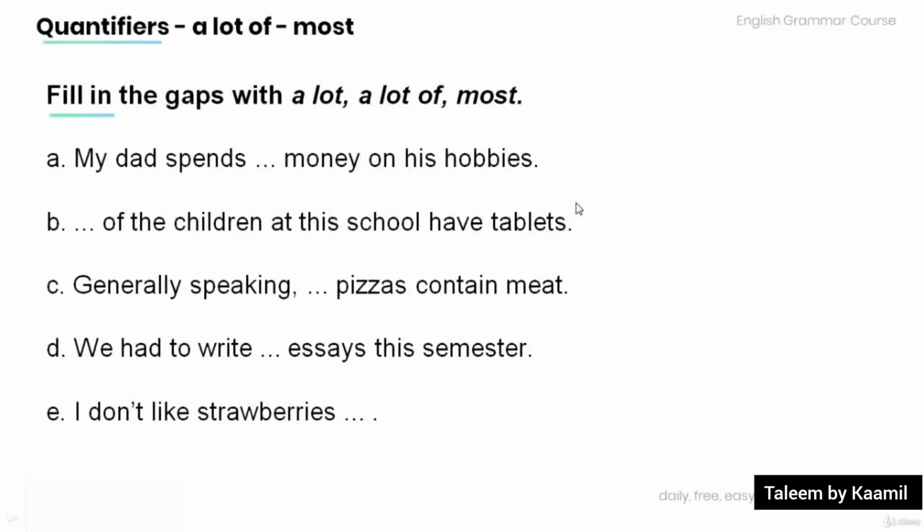And now, it's time for you to practice on your own. Read the following sentences and fill in the gaps with a lot of, and most. A. My dad spends money on his hobbies.